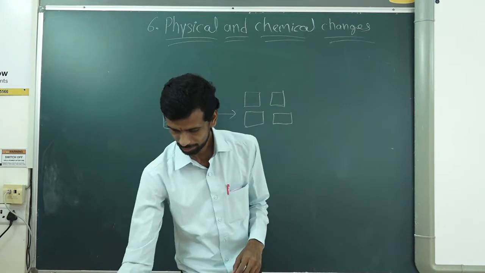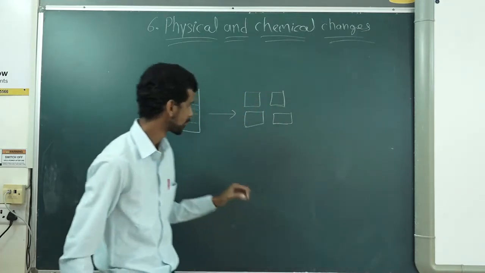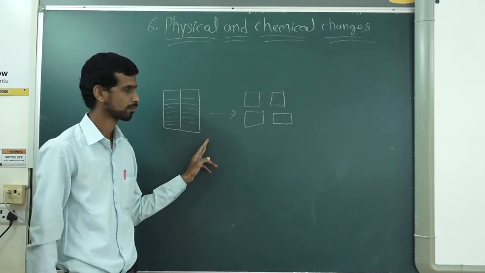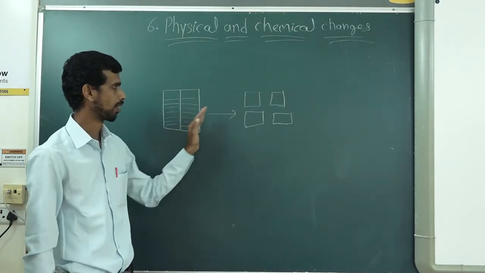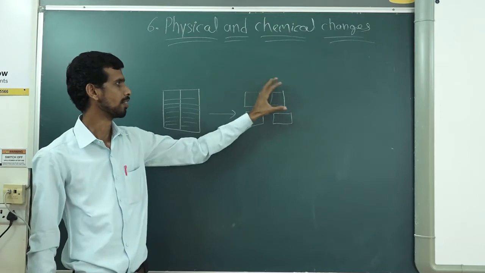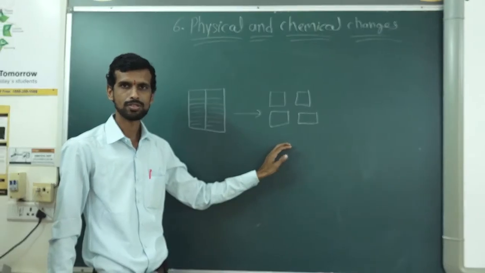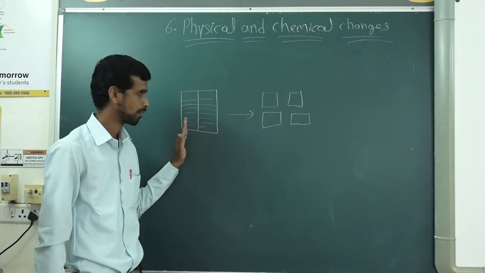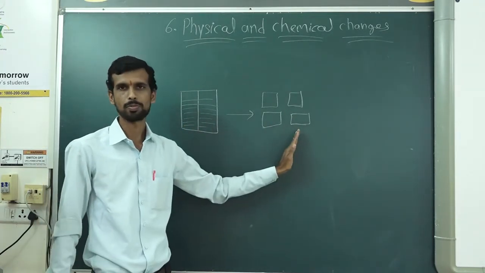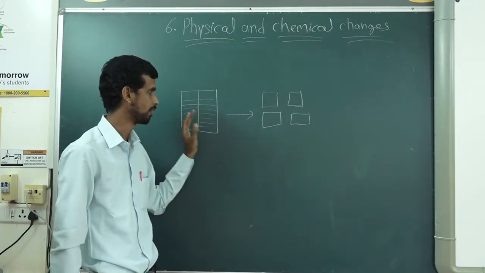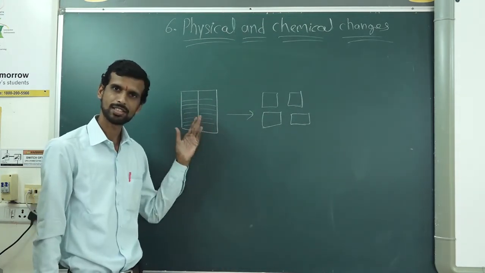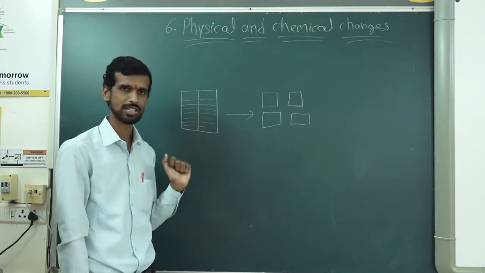Okay, so let's start. Here on the board you can see a picture of a paper that has been converted into 4 pieces. One paper is broken into 4 pieces. So what kind of change is it? It is a physical change.